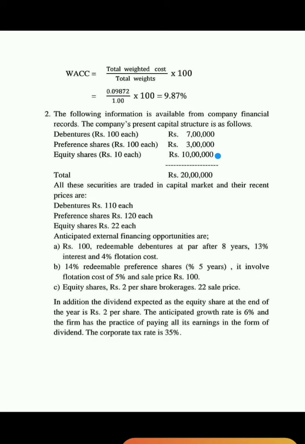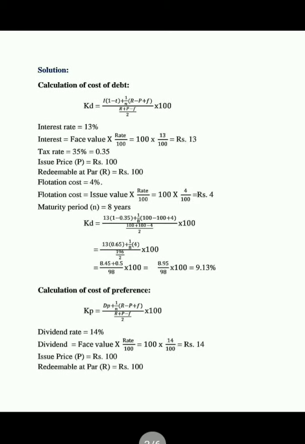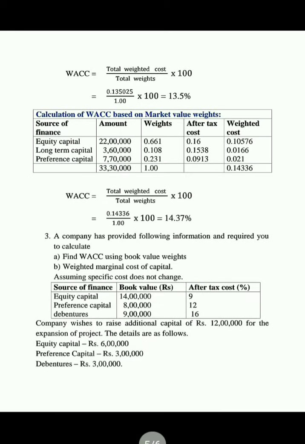So now the number of equity shares is 1 lakh, the number of preference shares is 3,000, and the number of debentures is 7,000. These are the market values: debentures 110, preference shares 120 and equity shares 22. So the number of equity shares is 1 lakh, and 1 lakh into 22 is equal to 22 lakhs.